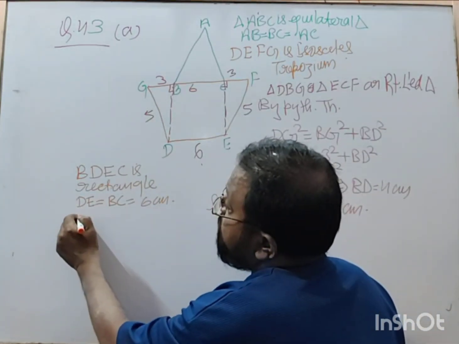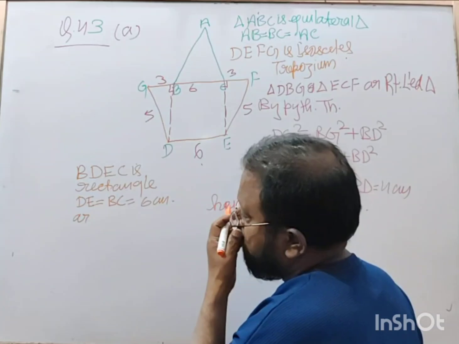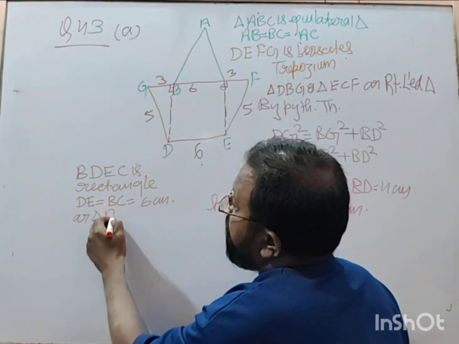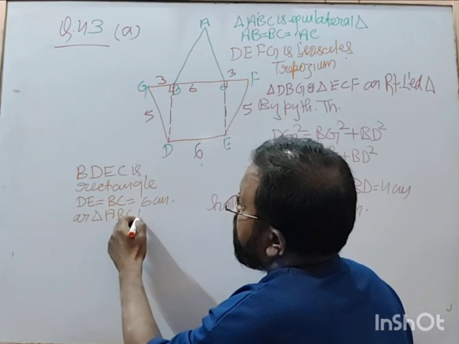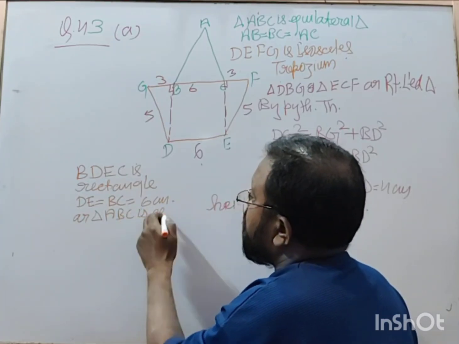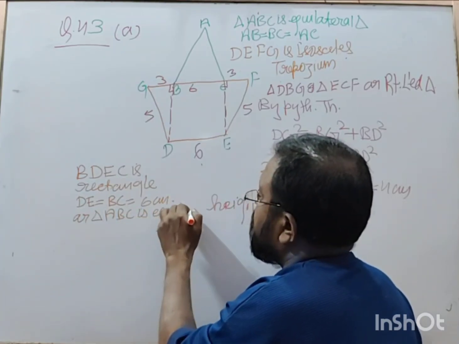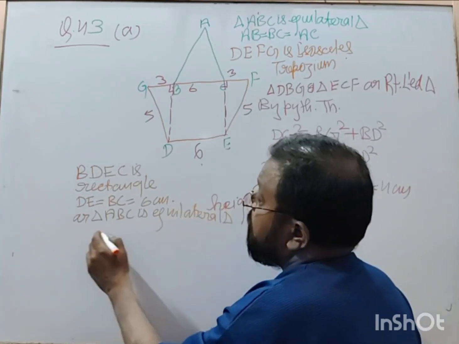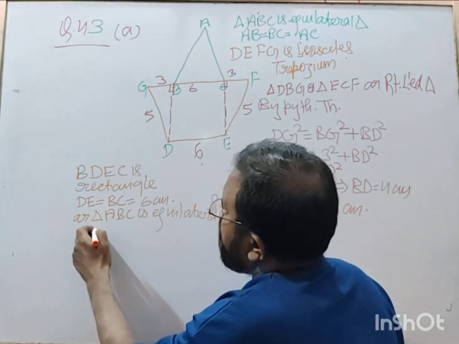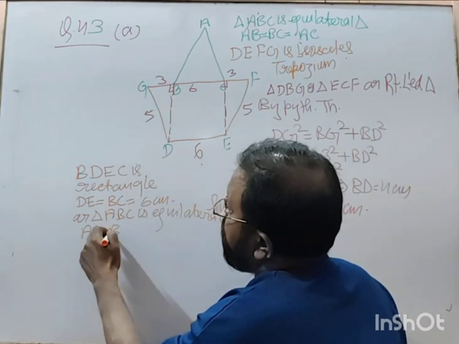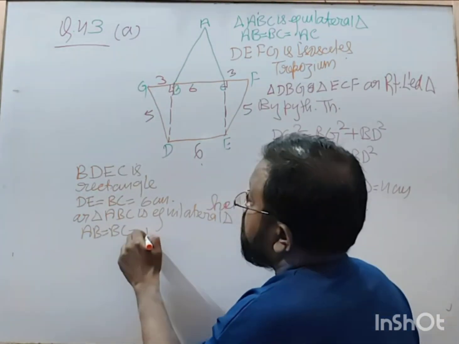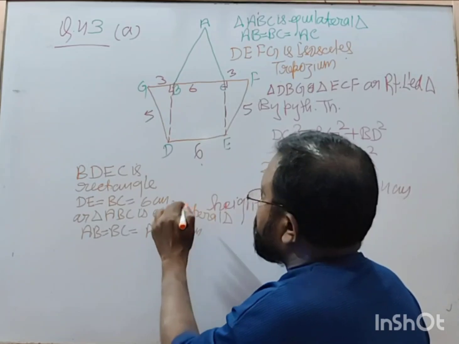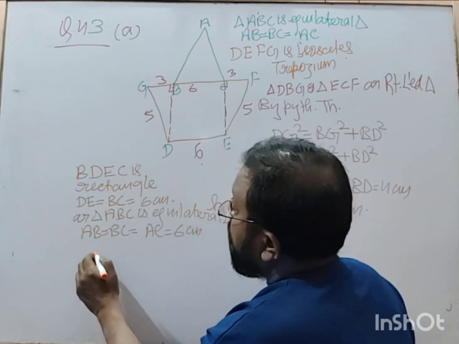And as triangle ABC is an equilateral triangle, so AB is equal to BC is equal to AC is equal to 6 centimeter, right?